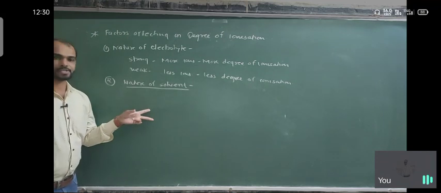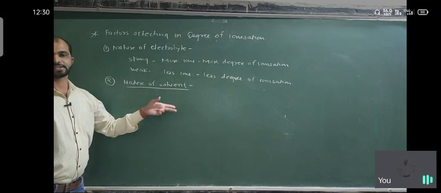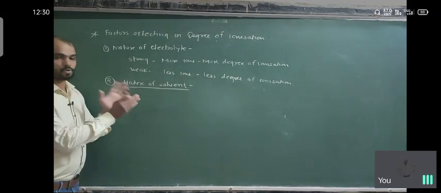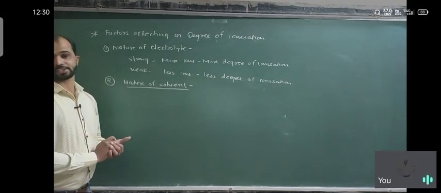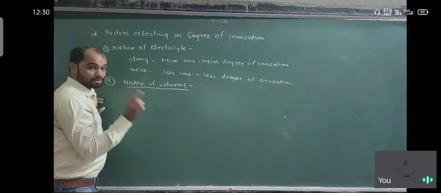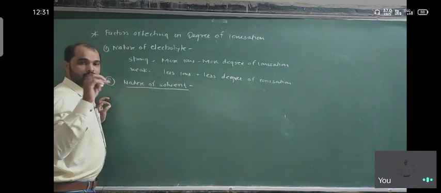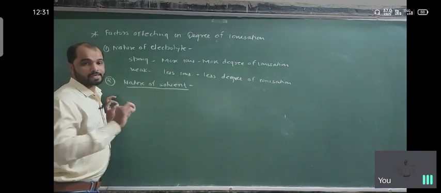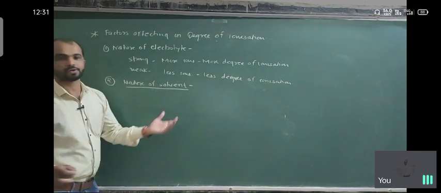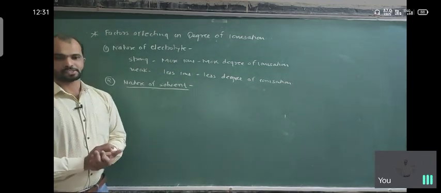So for that comparison, we choose the same solute, but we replace the solvents when we try to understand the degree of dissociation or degree of ionization. Simple, high dielectric solvents like water show high degree of ionization than the solvent having low dielectric constant, means low polarity, like benzene. So in water, substances show high degree of ionization than in benzene.